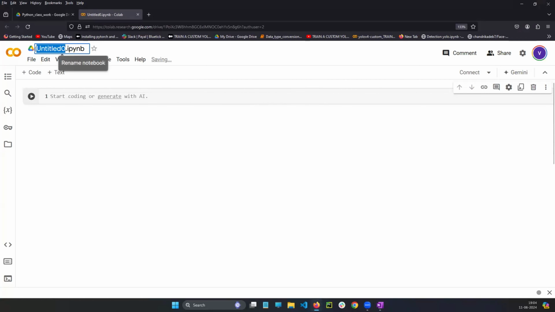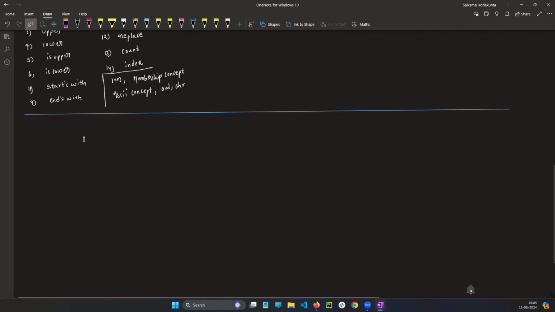So the concept is list. As strings are represented with the help of quotes, a list is represented with the help of square brackets. Every data type has its own unique way of representation.